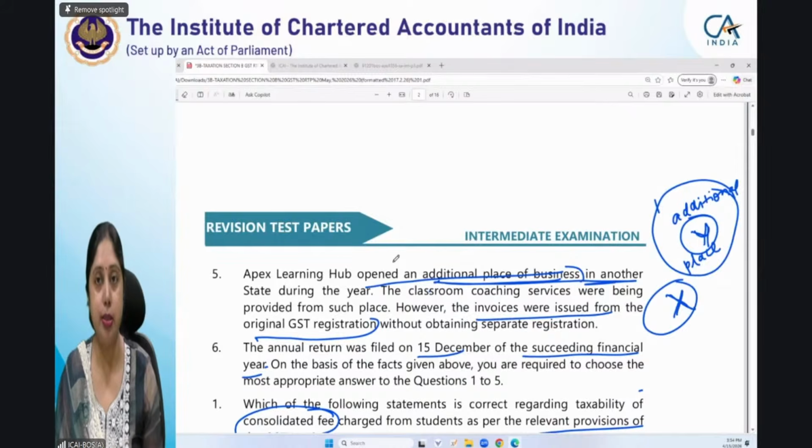So once you are registered in GST, you have to obtain registration from all the states across India. But from the states from where you are making exempt supplies, you need not obtain registration from those states.